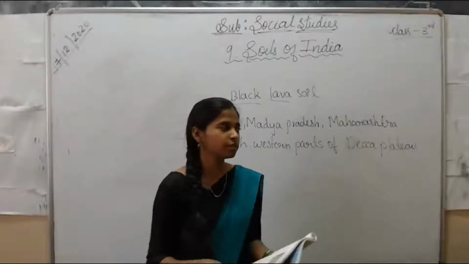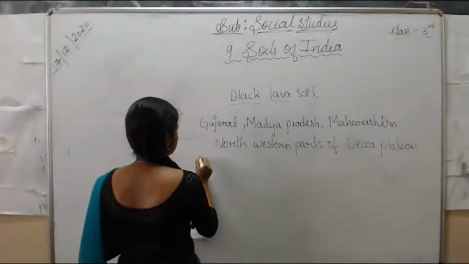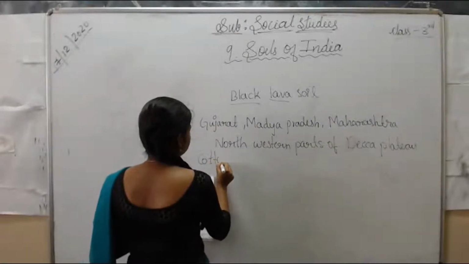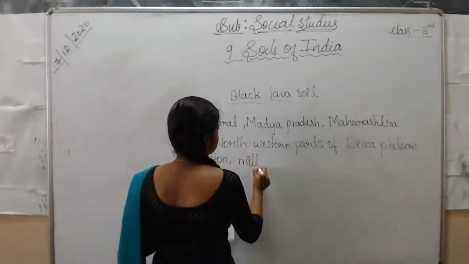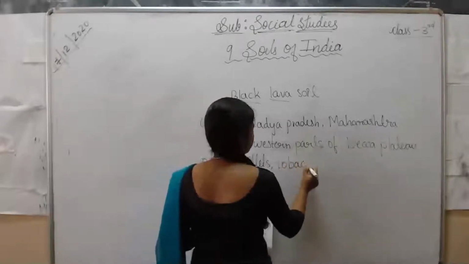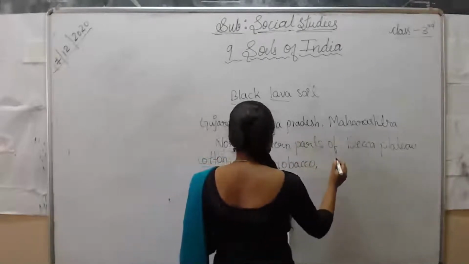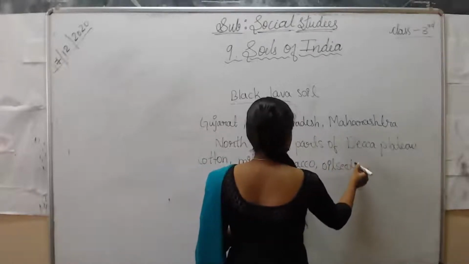The crops which are easily grown in this black soil are cotton, millets, tobacco, as well as oil seeds.